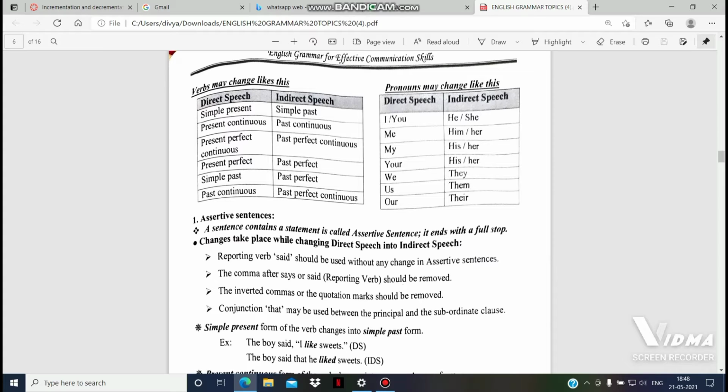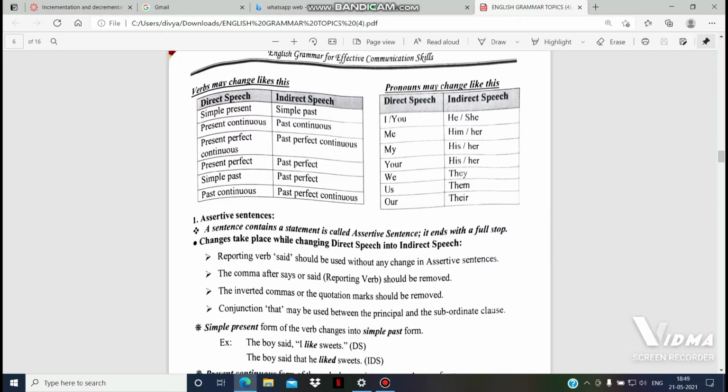The conjunction that may be used between the principal and subordinate clause. That must be used between the principal and subordinate clause. What is meant by a subordinate clause? A clause that makes complete sense but depends on another clause is called a subordinate clause. So it depends on another clause, and a subordinate clause is also known as a dependent clause.